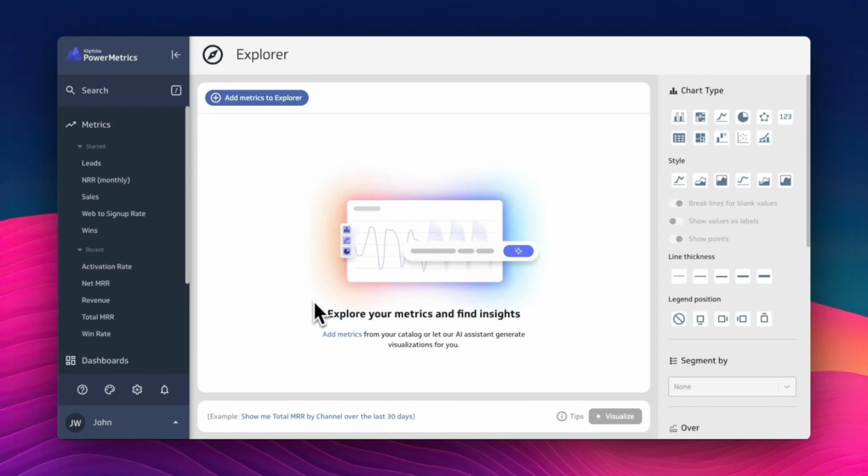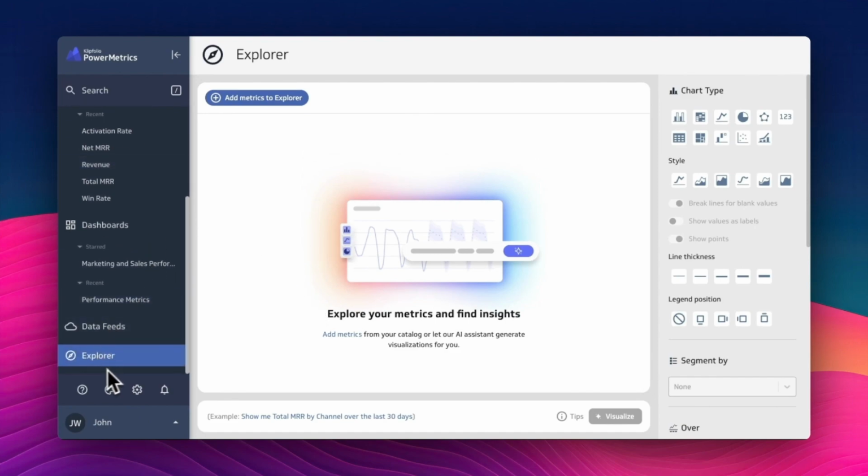No matter how familiar you are with your data, being able to ask questions of it naturally is a great way to find insights and explore all that your data has to offer. Let's run through a few examples in the Explorer to see just how easy it is.